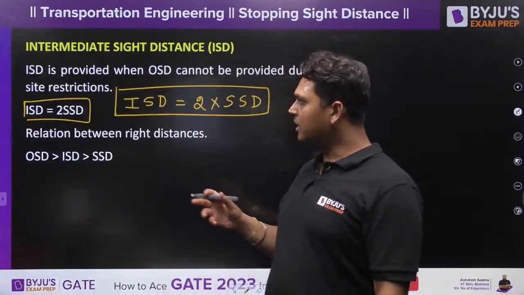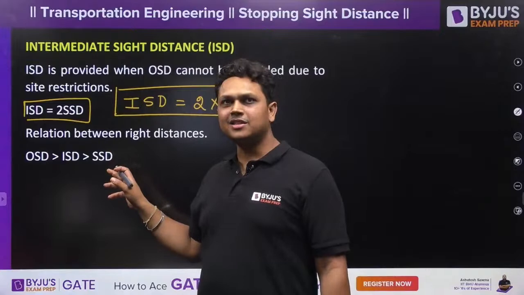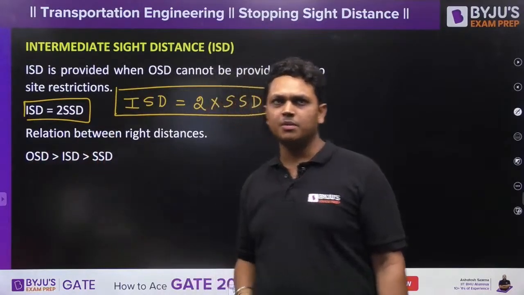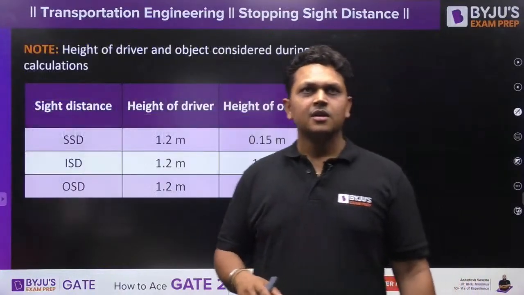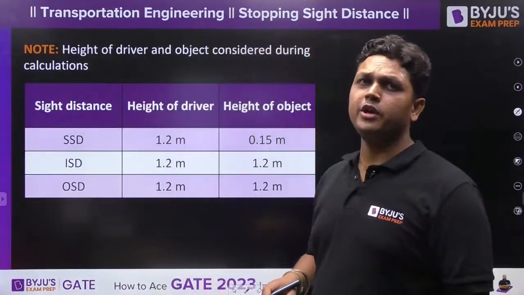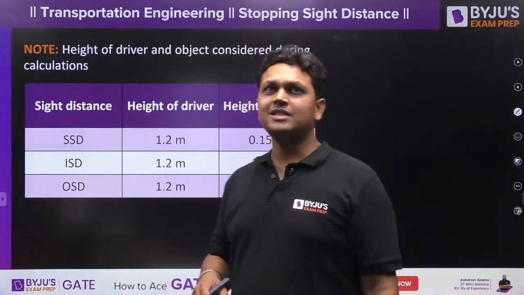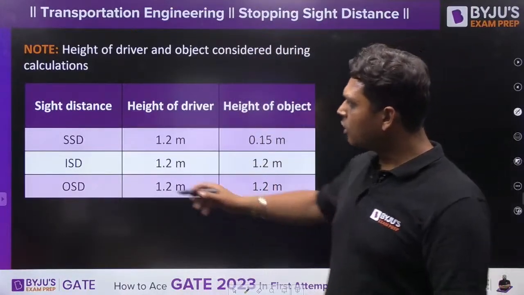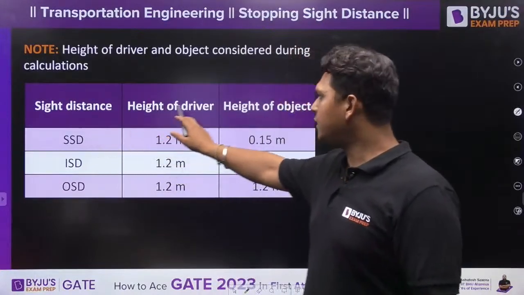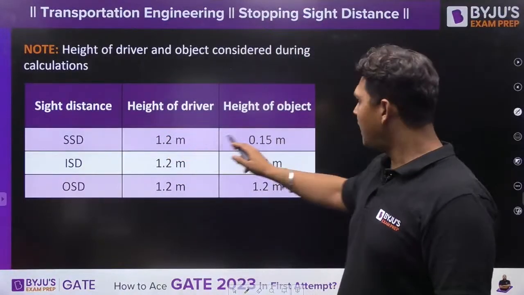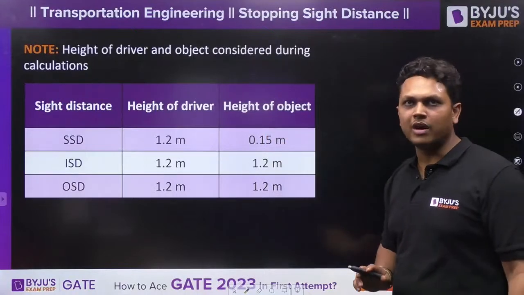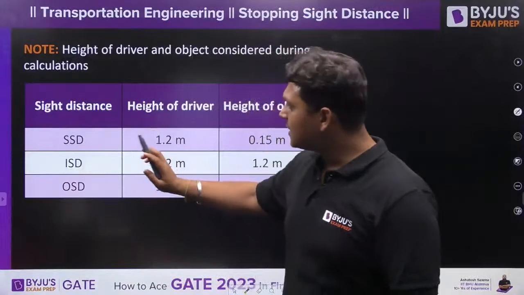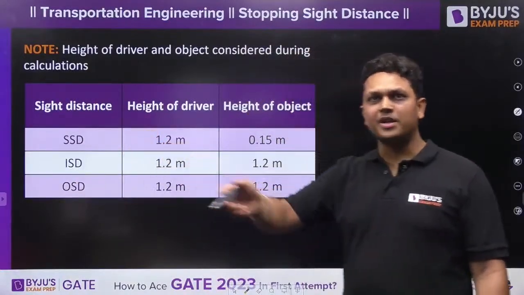So from here you can conclude that stopping sight distance is the minimum, then you have the intermediate sight distance, and overtaking sight distance will be the maximum, right? Now the note point over here is, what is the driver's eye height and what is the object height in the different sight distances? For the stopping sight distance, the height of the driver's eye is 1.2 meters and the height of the object is 0.15 meters.